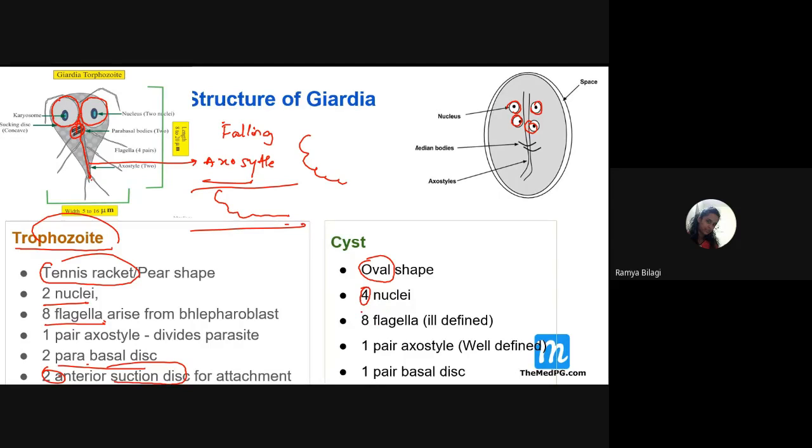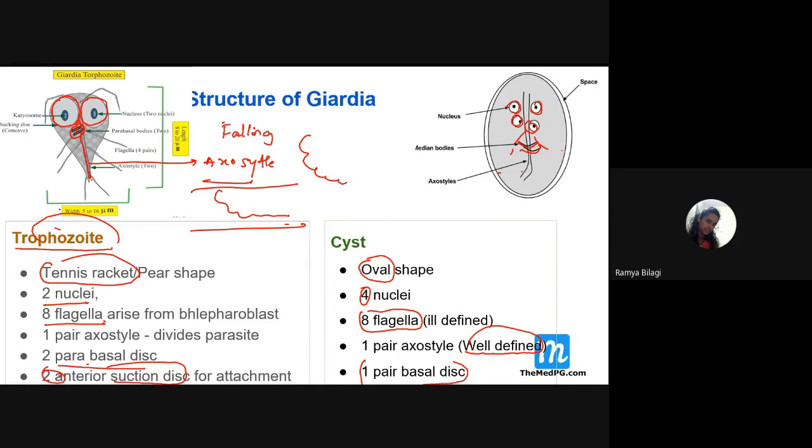And very important is that even though it shows the 8 flagella, all these 8 flagella are not well seen under the microscope. They are ill defined. And it has got only one pair of axostyle, but it is well defined. And it has got one pair of basal disc. So these are the morphological features of the cyst and the trophozoite form of which one? Giardia lamblia.